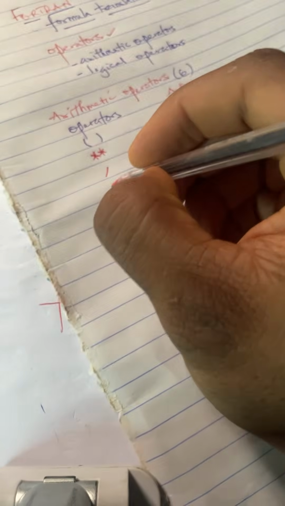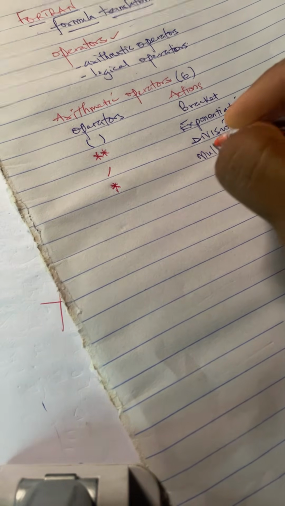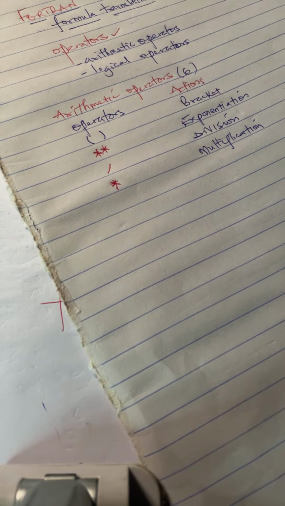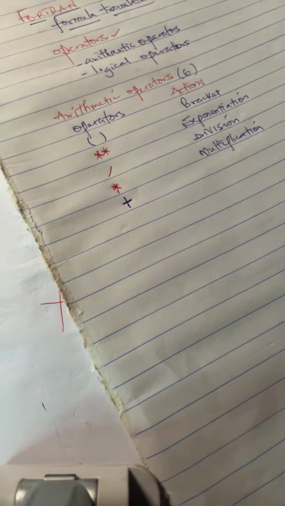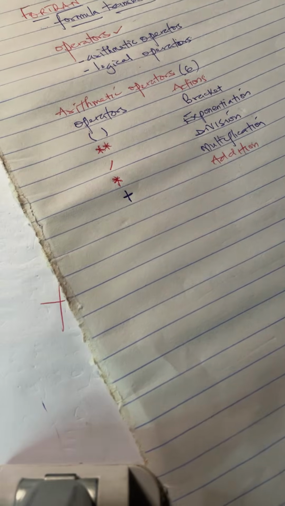Then we also have just one asterisk. This one is different from the double one. One asterisk is used for multiplication. Then we have addition. Then we also have subtraction, which we know as minus. These are the different arithmetic operators.